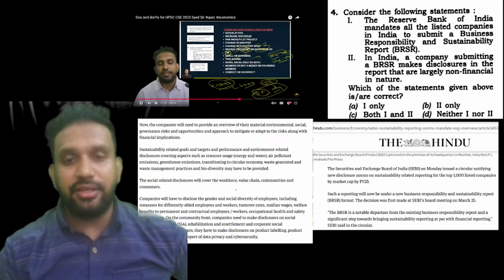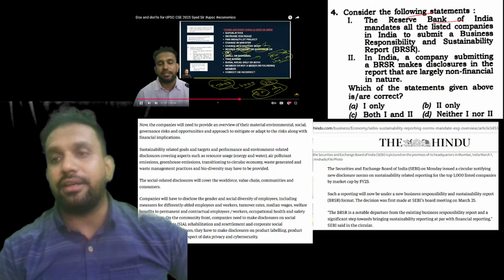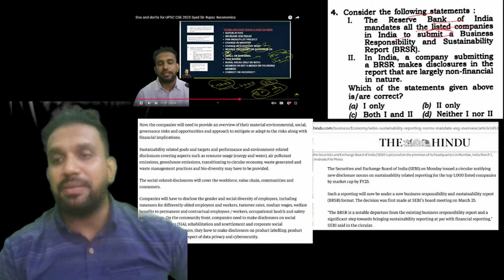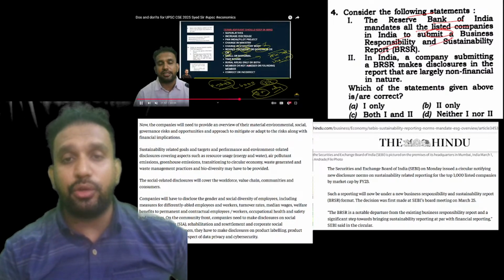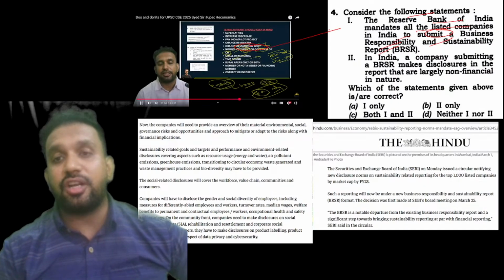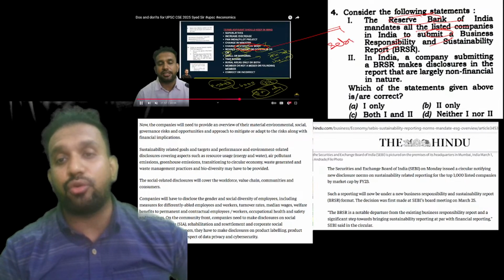Now again you can see here. Consider the following statement. Reserve Bank of India mandates all listed companies in India to submit a business responsibility and sustainability report. Here I have already told you that again there is a change in the statutory body. The answer here, the first statement is wrong. Why is it wrong? It is not the RBI, it is the SEBI. That is what I have told you.